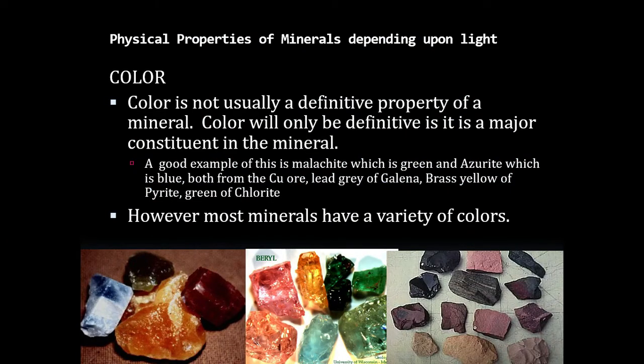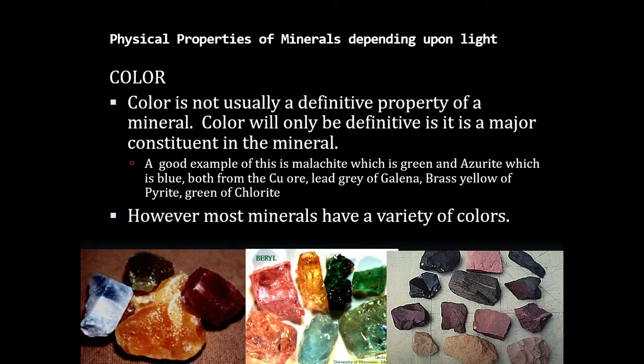The first and most important property depending upon light is color. Color is usually not a definite property of a mineral. Color will only determine its major constituent in the mineral, so color is not that important a property. I'll discuss this, but before that, what is color? I'll explain. The color of a mineral is because of the absorption and reflection of certain wavelengths of light.